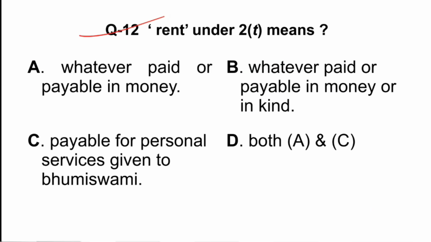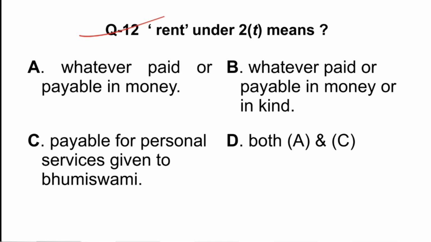Question 12 says rent under 2F means. So definition of rent is provided under 2T. Sorry, it's 2T, not 2F. So 2T provides rent, and which amongst these is the correct answer with regard to the definition. A says whether paid or payable in money. B says whether paid or payable in money or in kind.